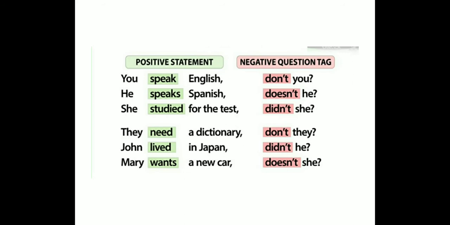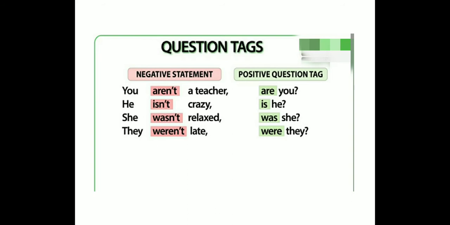John lived in Japan. "Lived" is past tense, so "didn't he?" Mary wants a new car. "Wants" means something happening now, so "doesn't she?" Okay. See the next one. Now here the statements are negative, and we make the tag positive.